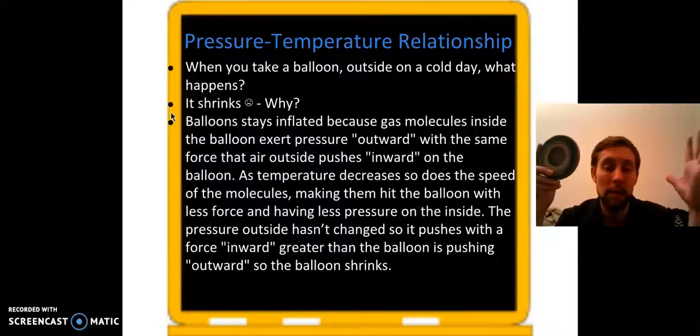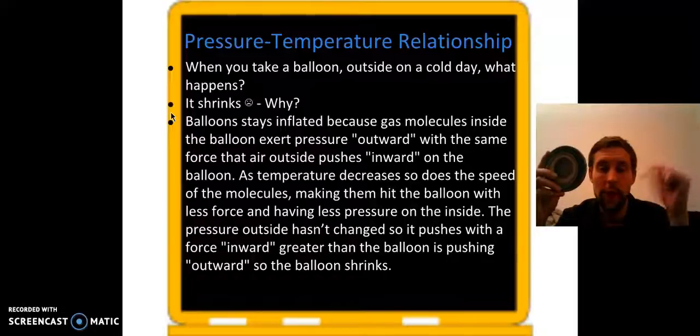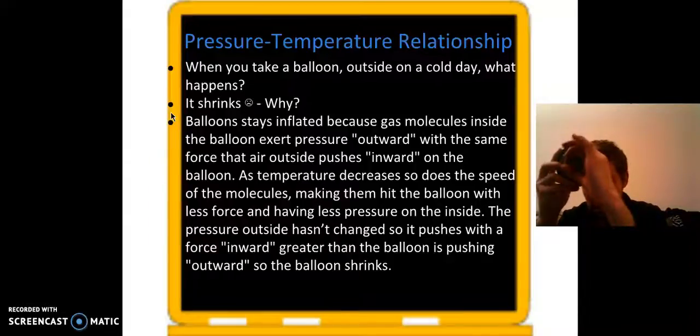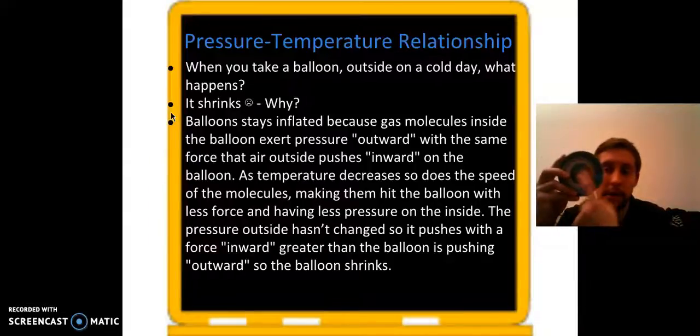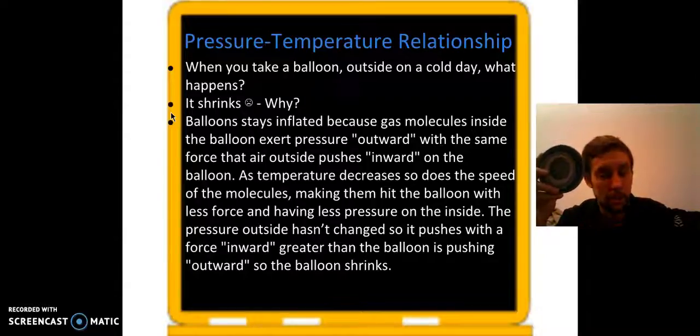But the outside air pressure is still about atmospheric pressure. It does not change. So it's still pushing in hard on this balloon, making it have more force on the outside than on the inside until it's evened out by making it smaller. If this is a smaller amount, then they are still bouncing around with enough speed and enough of them to even out the pressure and make it stable again at a smaller size than it was before. Hopefully that makes sense. If not, ask questions.